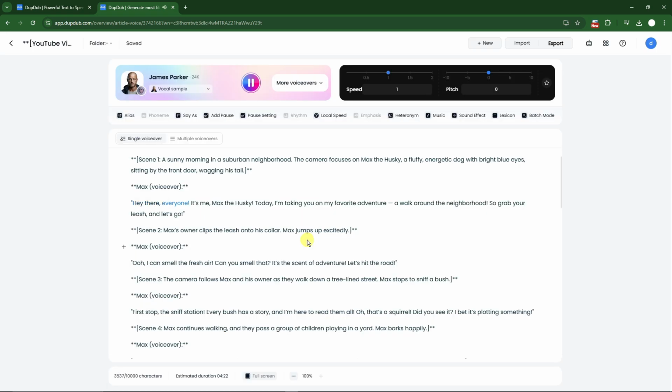Hey there, everyone! It's me, Max the Husky. Today, I'm taking you on my favorite adventure, a walk around the neighborhood. So grab your leash and let's go.